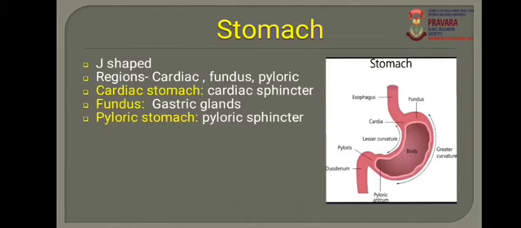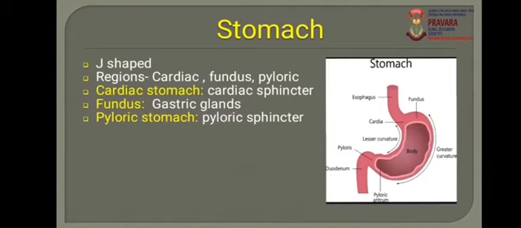In the cardiac stomach, there is a cardiac sphincter, which means the esophagus opens into the cardiac stomach, and at the junction of the esophagus and the cardiac stomach there is a sphincter, called the cardiac sphincter. What is the function of this cardiac sphincter? It prevents the backflow of food.